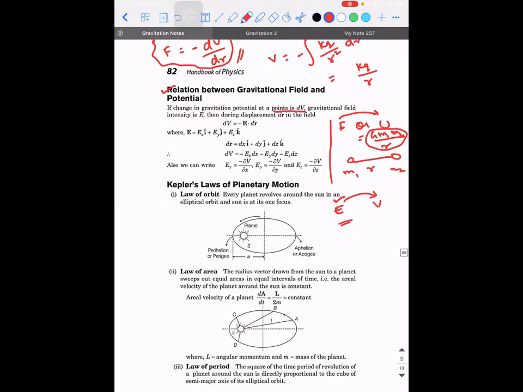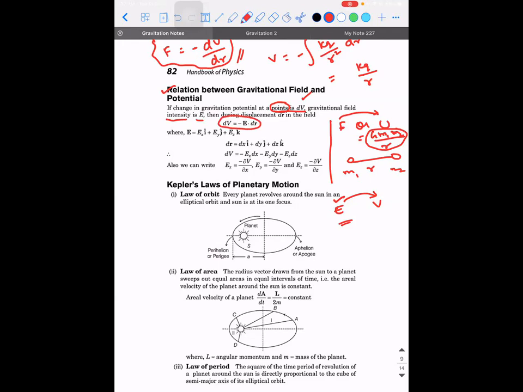So that is why, if you see, if the change in gravitational potential at points, they use the word point, they never use the word system. At points is dV, and the gravitational field intensity is E. This is also existing at a point. Then what is the relation between them? dV is equal to minus E into dr.